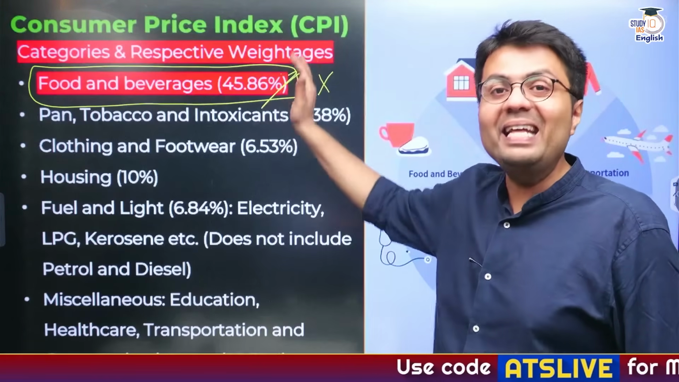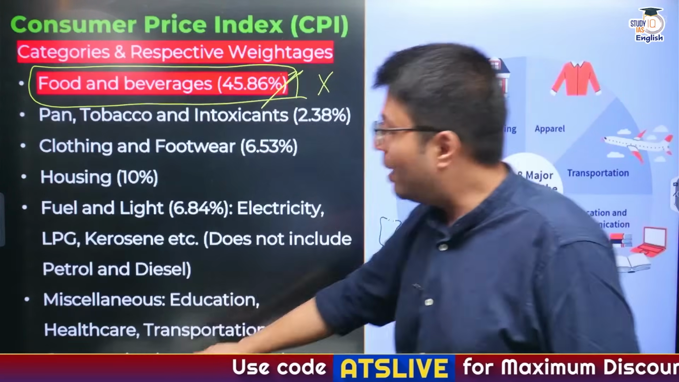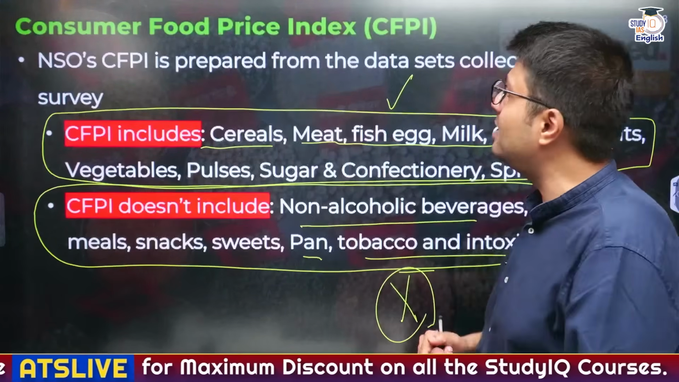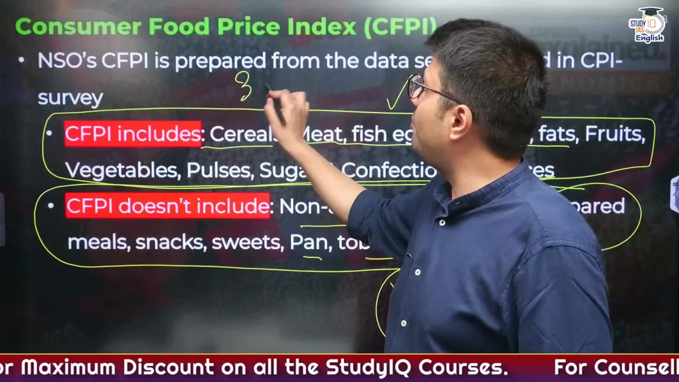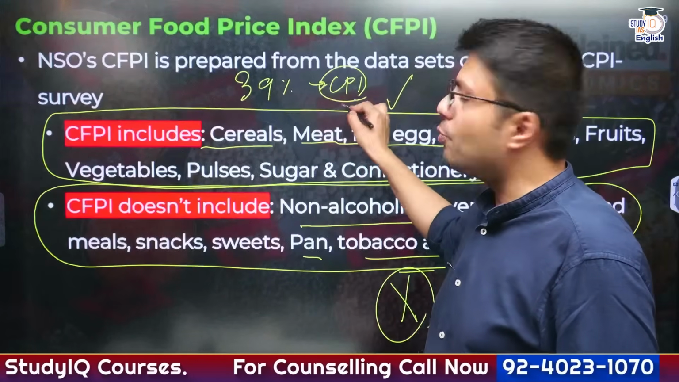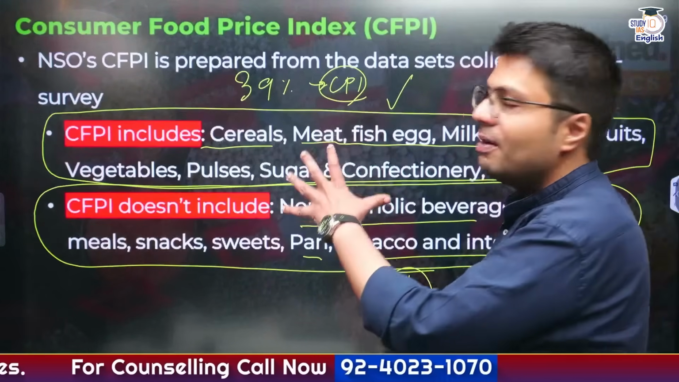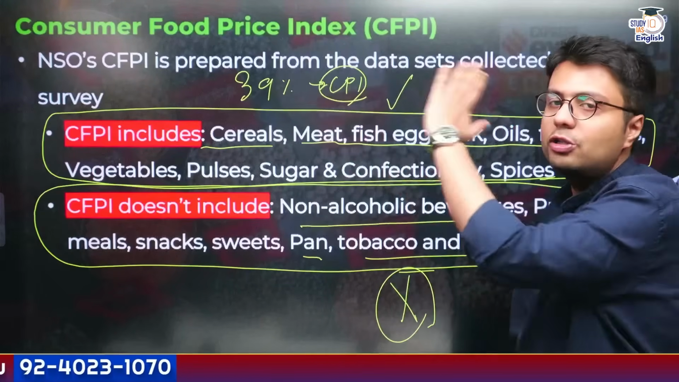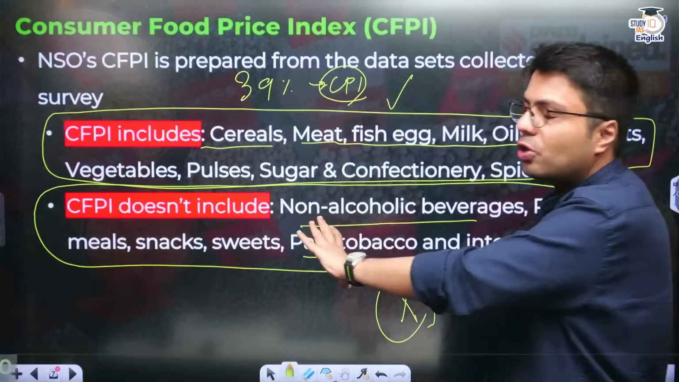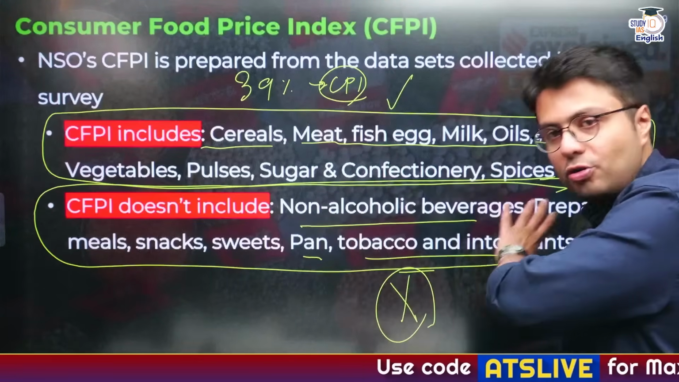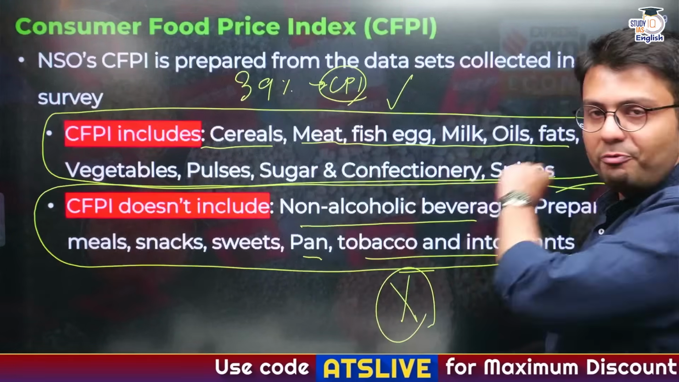Now I told you food and beverage altogether constitute 45.86% of weight in the consumer price index. But when you calculate all the items that are given in the consumer food price index, they constitute roughly 39% of the total weight of items included in CPI. So essentially, a lesser amount of items are used to calculate the consumer food price index, and I've given you the logic. Items which are not consumed on a daily basis by the majority section of the people have been removed.